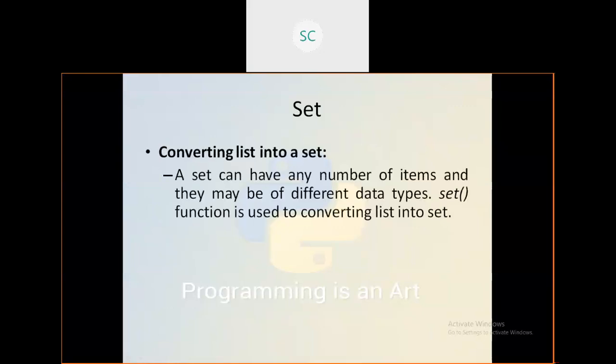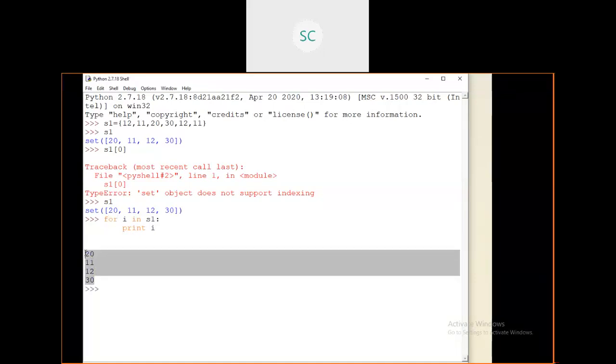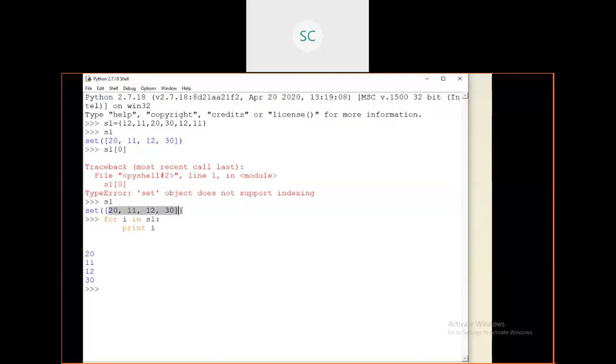Then accessing. How you can access? You cannot access by using index value, but you can access all the elements from that set by using for loop. Let's try for I in that S1. I'm going to print I. See, by using for loop you can retrieve all the elements, but individual elements it is not possible. Because these are the unordered collection of objects.